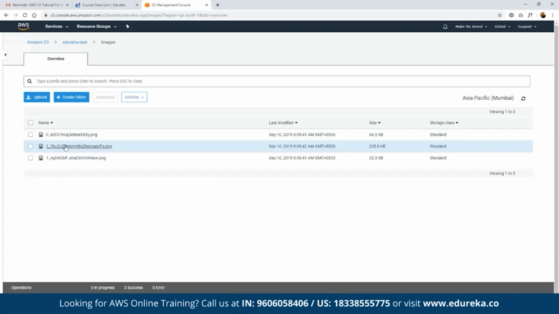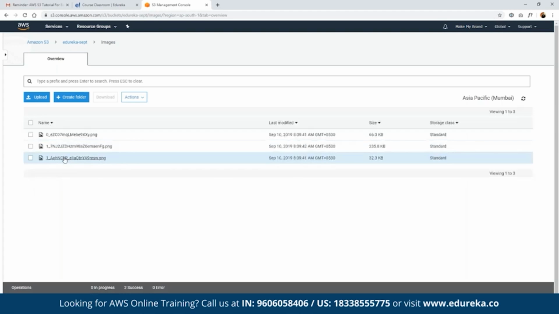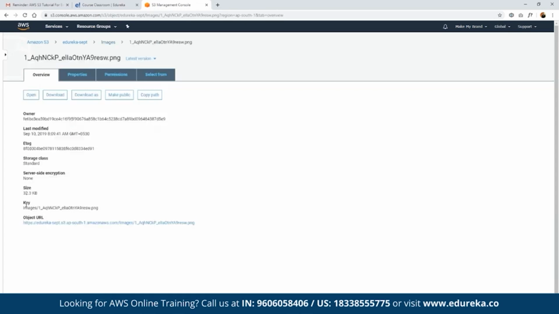As we had discussed, the objects that are stored here have their own complete metadata as well. If we click on any of these objects, we can find all the metadata. That means the current size, keys, versions, and source class are all already attached to the object that we have currently uploaded.